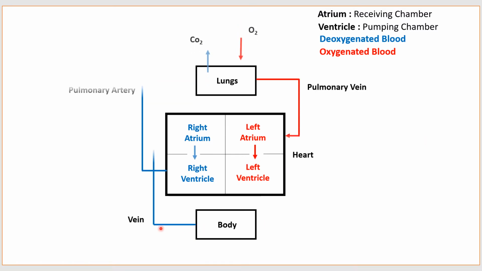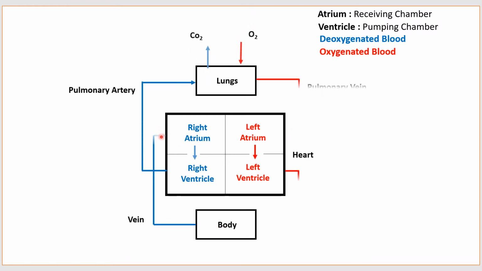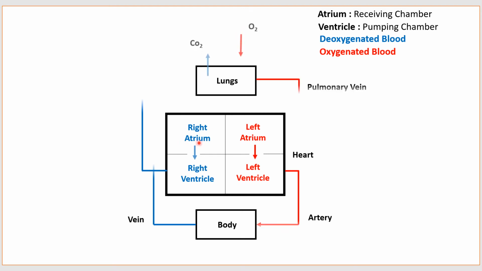This deoxygenated blood is pumped through veins. It comes to the right atrium and from the right atrium it comes to the right ventricle. Again, the right ventricle pumps this deoxygenated blood towards the lungs. So this is nothing but double circulation in humans.